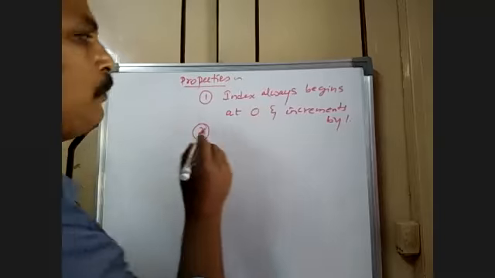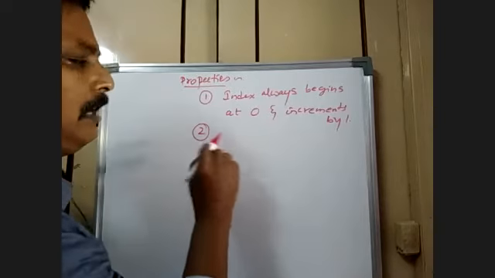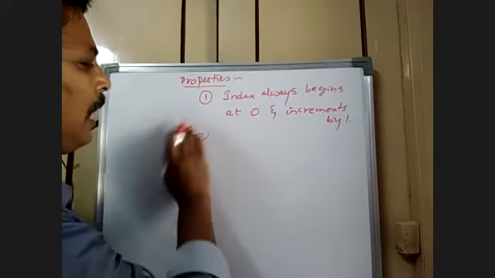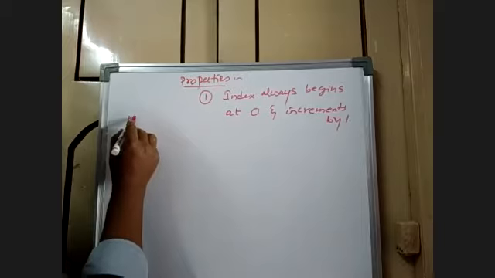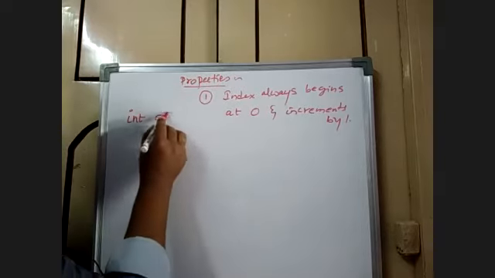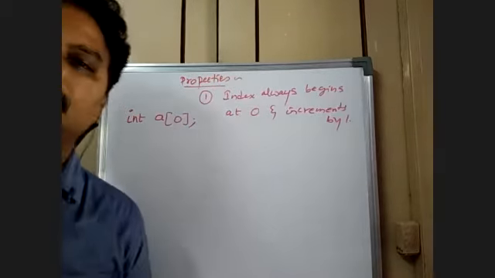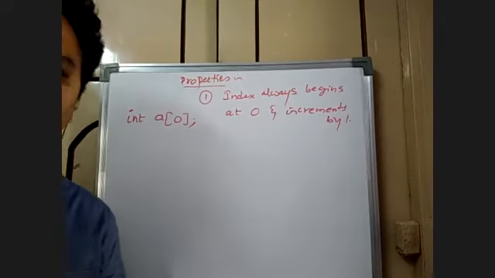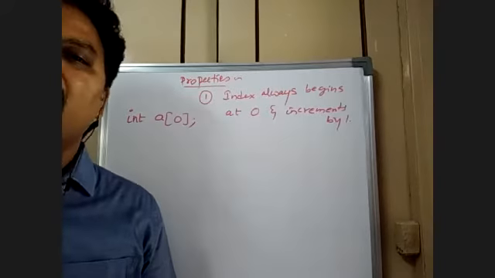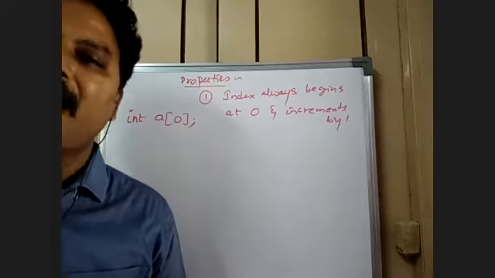Now, next one. I give you one simple example. Tell me, what does it mean? I've taken one simple array.